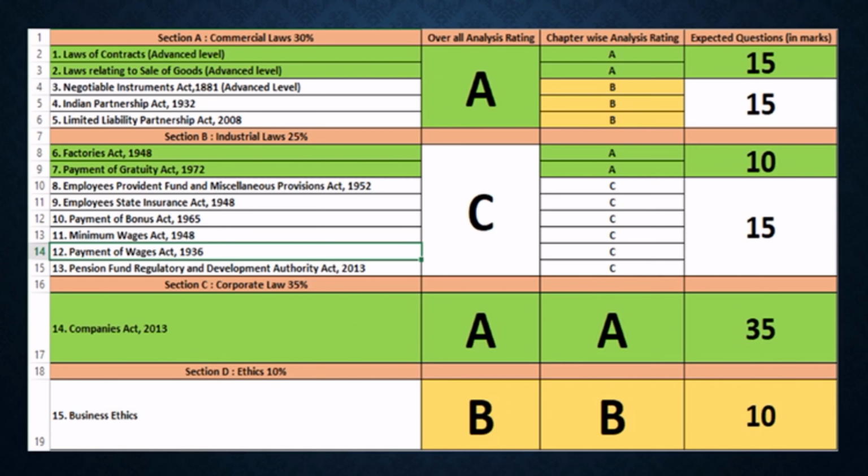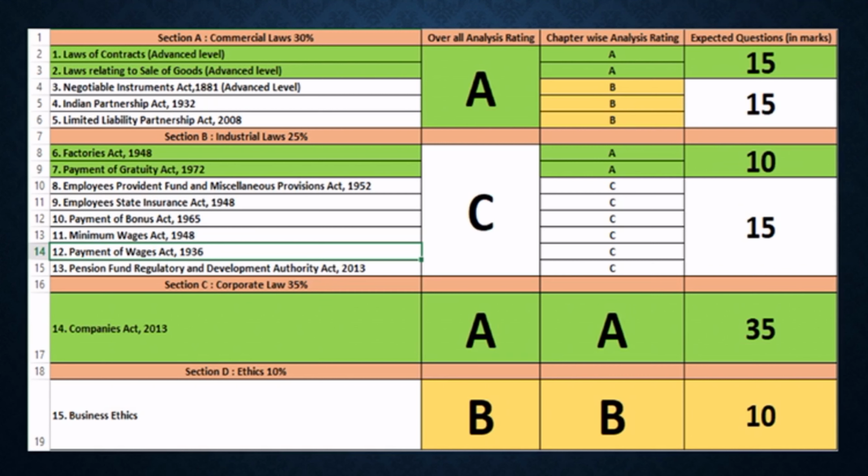Under Industrial Law, Factories Act and Payment of Gratuity Act are important chapters, and we should expect a minimum of 10 marks compulsory questions from these 2 chapters. Hence, I have rated these chapters as A again. To get 15 marks questions, we should study the other 6 chapters.